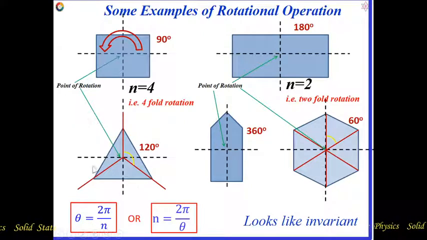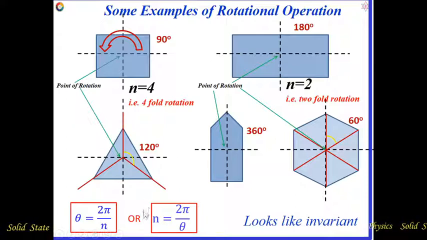an equilateral triangle, then after rotating 120 degrees about this point of rotation we can get the initial view or invariant view. That means whatever initial view we are observing now, if I rotate 120 degrees, we also get a similar or invariant view.